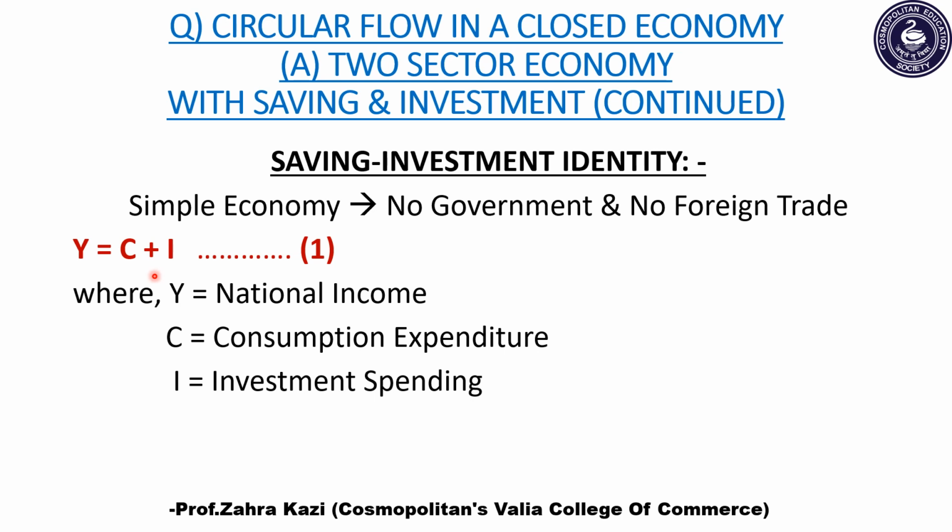Now this value of output sold includes the sum of C, that is consumption expenditure, and investment spending, that is I. So here in the equation, Y is equal to C plus I. That is, Y stands for national income, C stands for consumption expenditure, and I stands for investment spending.